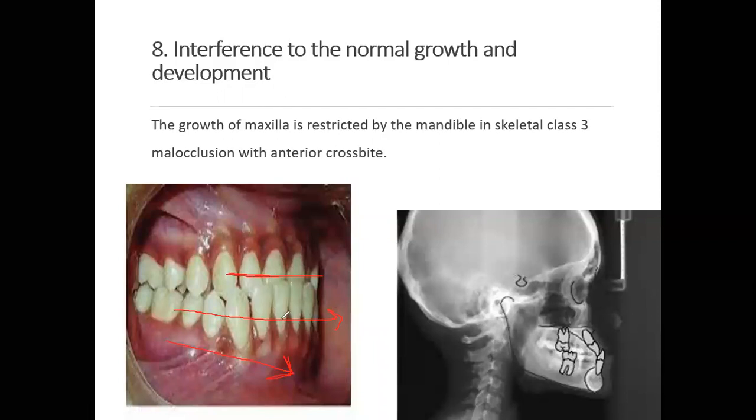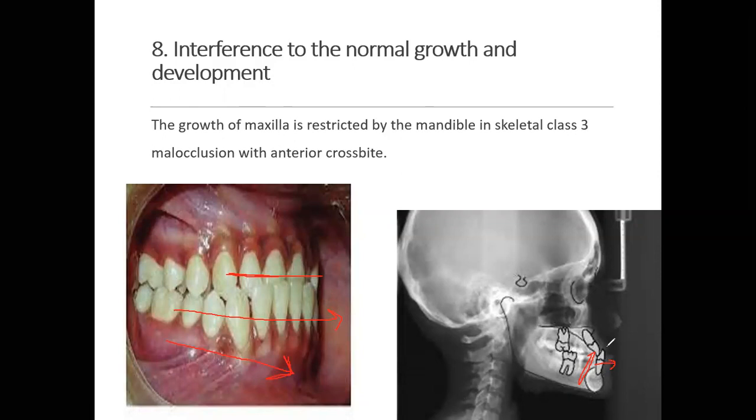This is not normal. Here again in this example, can you see the maxillary teeth which were supposed to be forward? Normally the mandibular teeth were supposed to be here. But in this case, the mandibular teeth are more proclined. These proclined teeth, what did they do? Instead of maxillary central incisors overlapping the mandibular, here the mandibular central incisors are overlapping the maxillary.